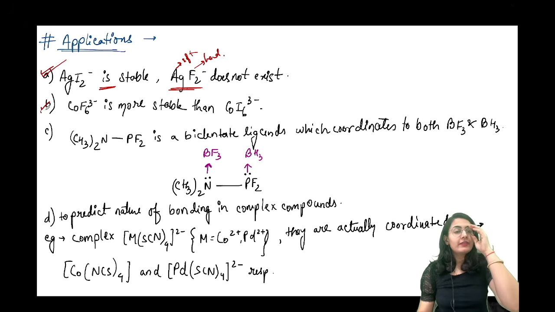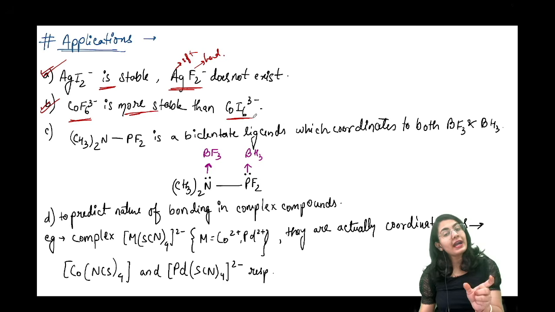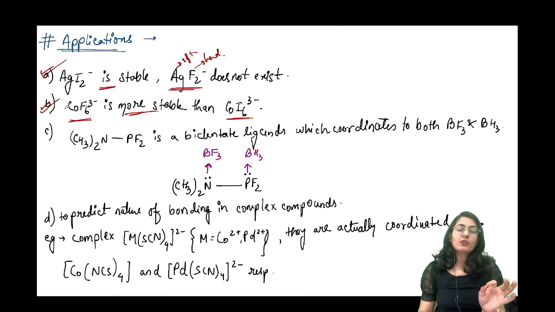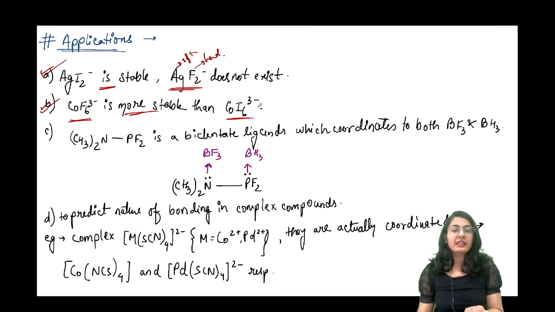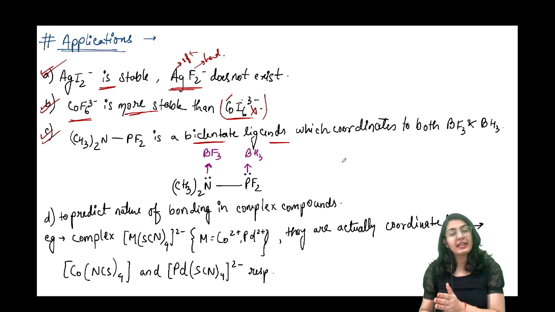Next is when we are doing a reaction, CoF6 3 minus हमने देखा है, CoF6 3 minus again is more stable than CoI6 3 minus. Again, because cobalt 3 plus is a hard acid, high charge and small size, that's why. And this is going to be a weak, hard acid but weak, soft base. So not so good combination. Similarly, there is a ligand which is a bidentate ligand like this. अब ये ligand जिसको भी coordinate करेगा, it will coordinate in such a way that hard-soft interaction is followed.